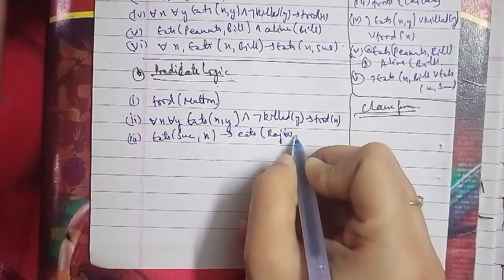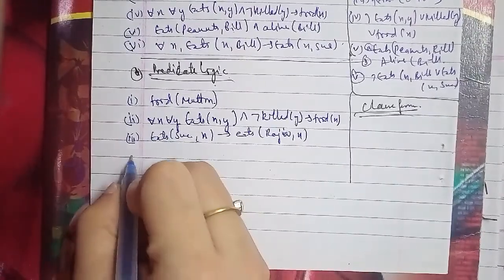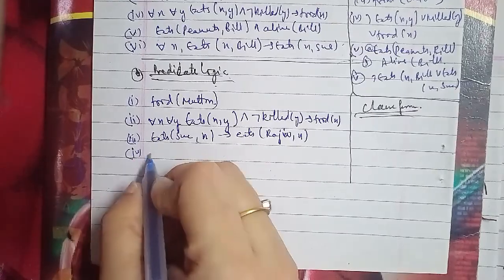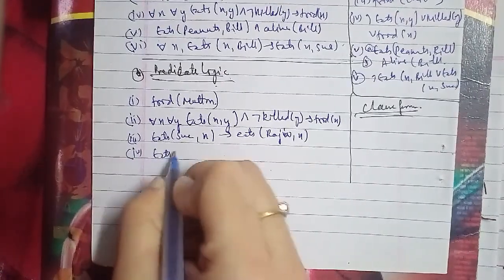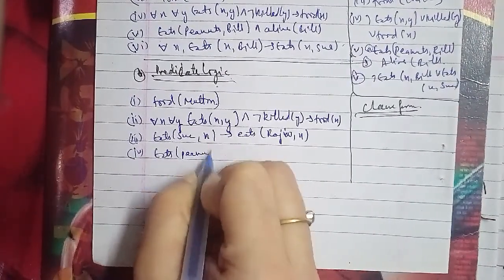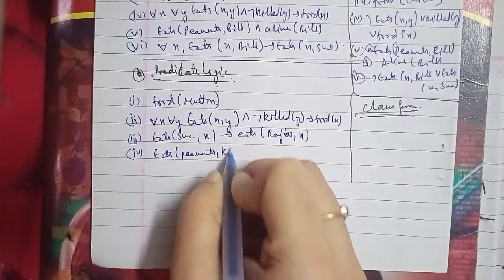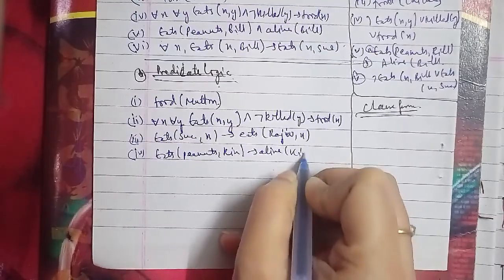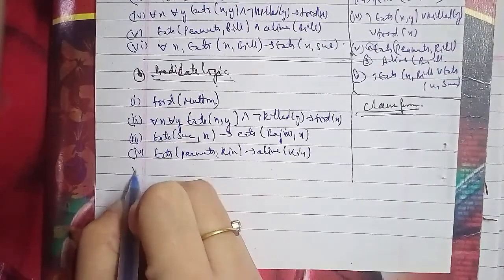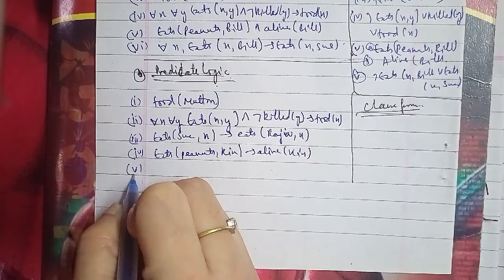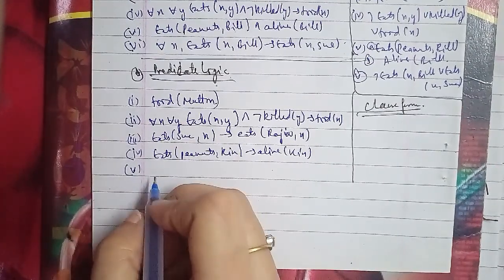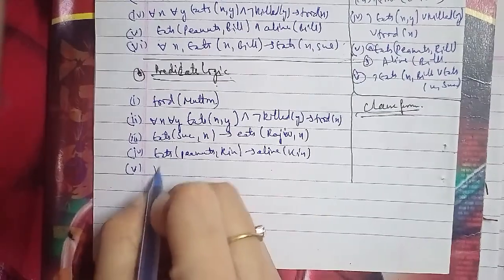Now for the clausal forms, first we have mutton is a food. So for that, food and mutton in bracket. For the second we have anything one eats and does not get killed is food. So for that, eats x comma y, killed y, that is food.